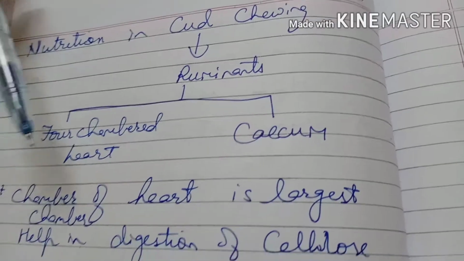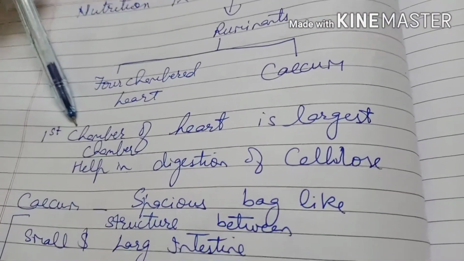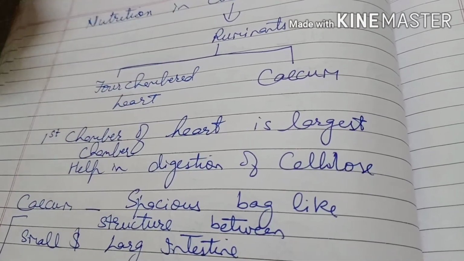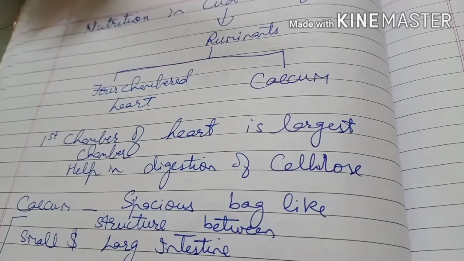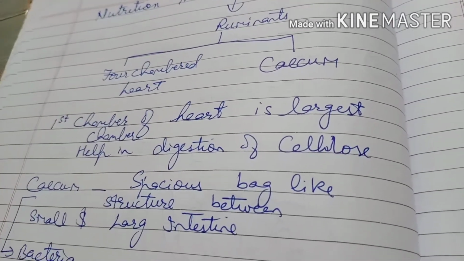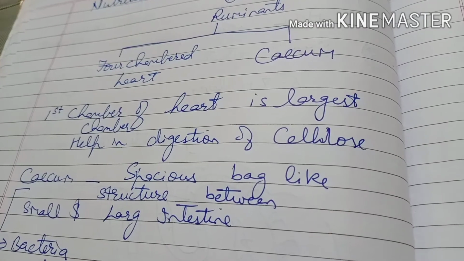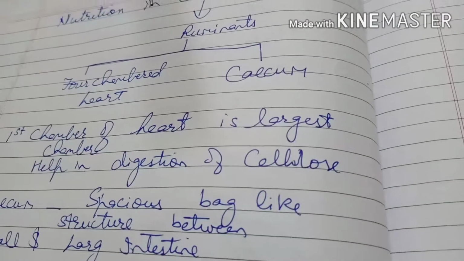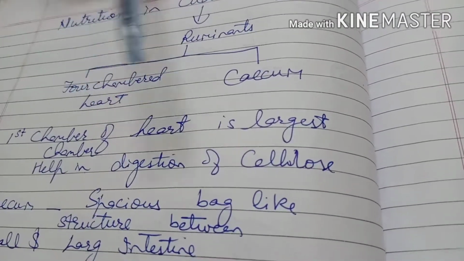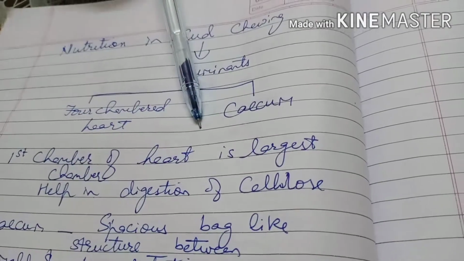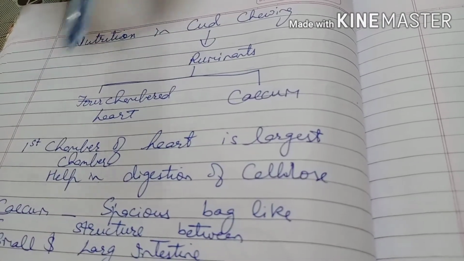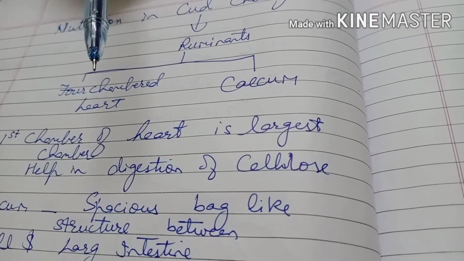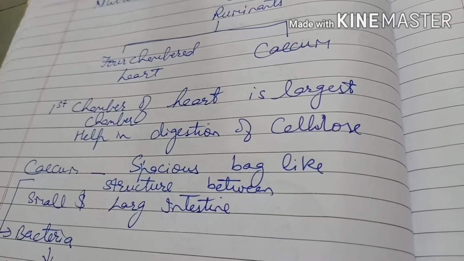The first chamber is called the rumen. The animals swallow the food quickly and store it inside them. So when they feel hungry, again they bring the food out and keep on chewing. The rumen has some microorganisms that help in the partial digestion of cellulose. Partial means a little bit of digestion. The food is not fully digested because they bring it out and keep on chewing again and again. If you observe the cow, it keeps on moving its mouth again and again. Whenever it feels hungry, it brings out its food and keeps on chewing. That's why they are called cud chewing ruminant animals.